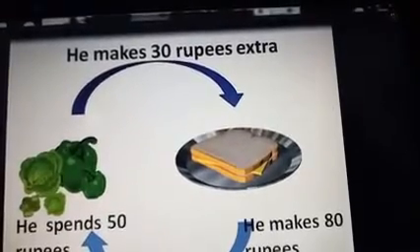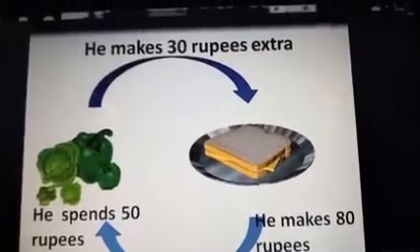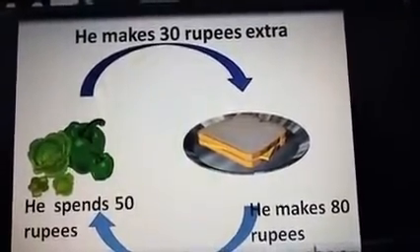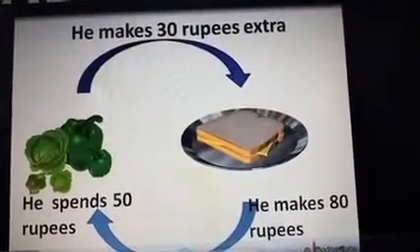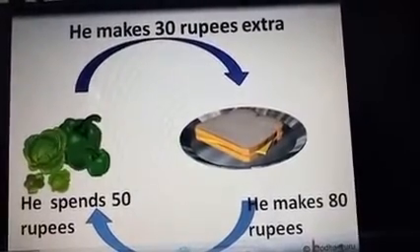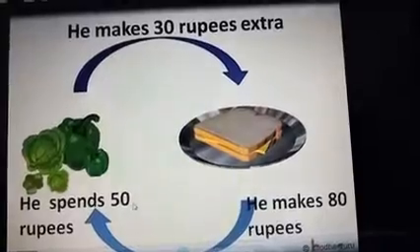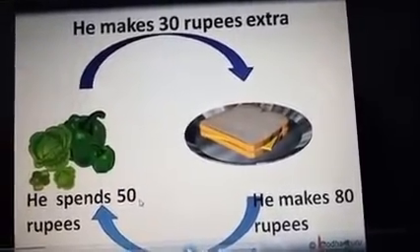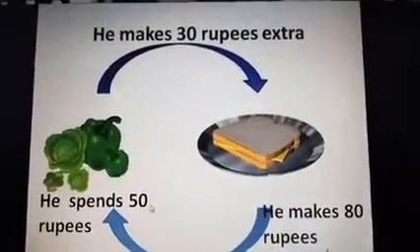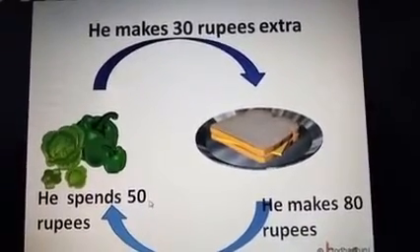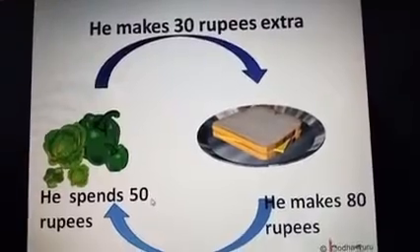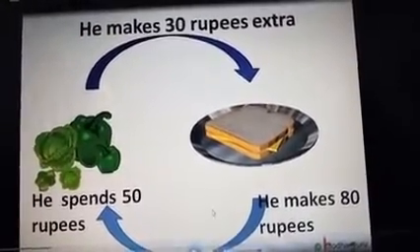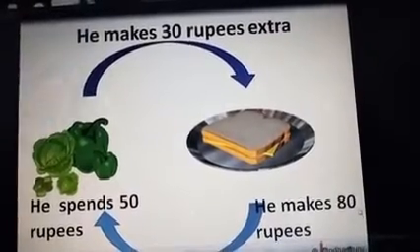If he buys vegetables spending 50 rupees again next day, still a few rupees would be remaining with him, isn't it? So listen children, every day he purchases 50 rupees of vegetables and bread. Then he made sandwiches and sold them for 80 rupees.